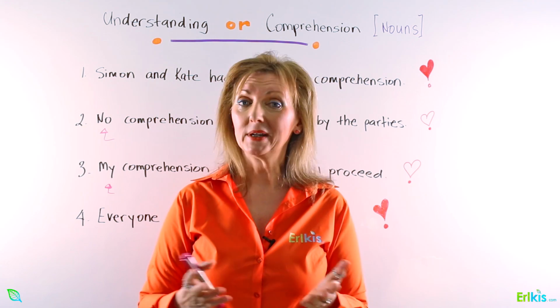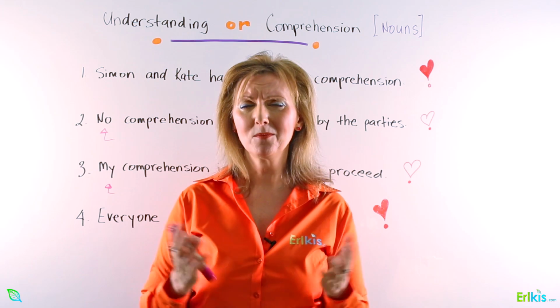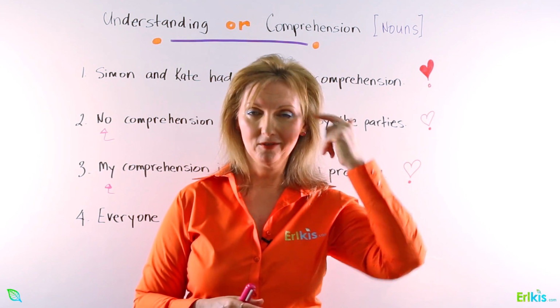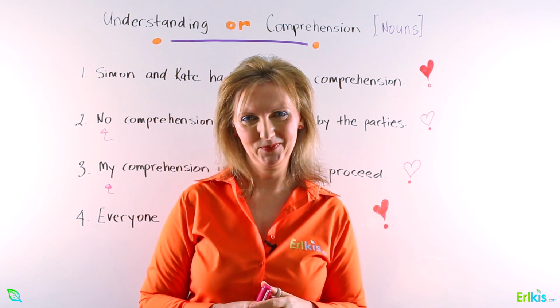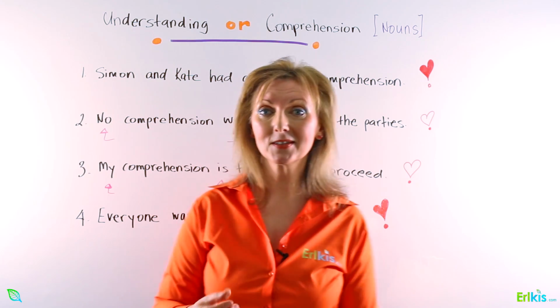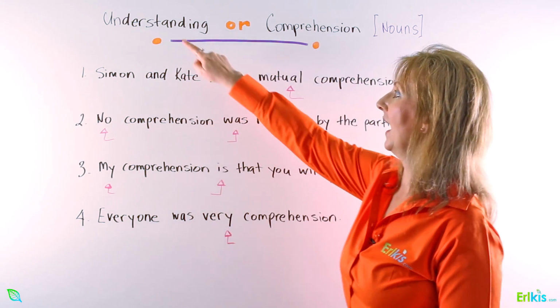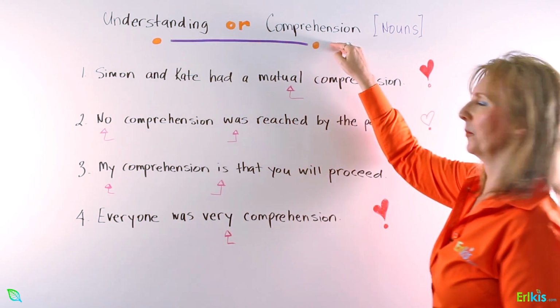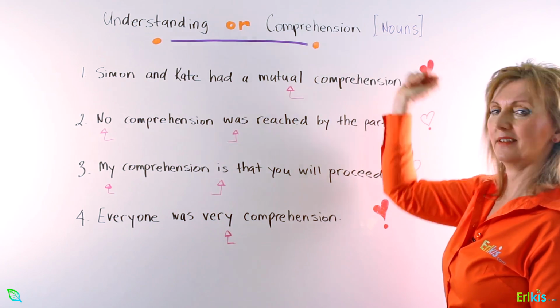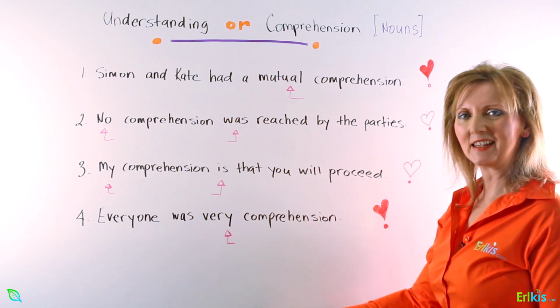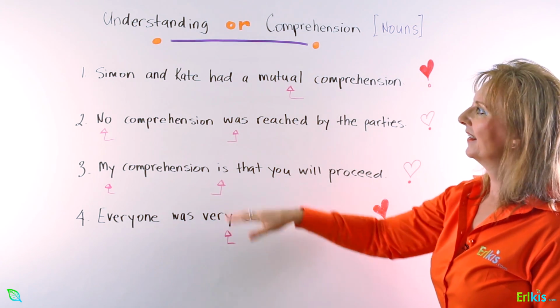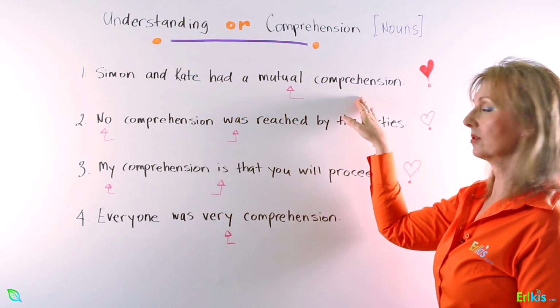And when we comprehend something, we're speaking more to our logic and our skill set. Now, the two nouns would be understanding and comprehension, both nouns. So let's have a look at these 4 sentences. Simon and Kate had a mutual comprehension?